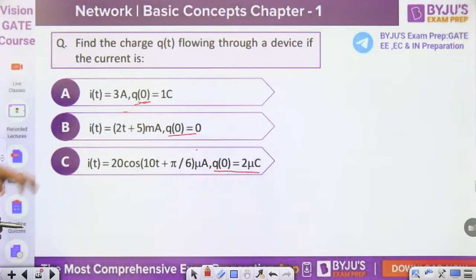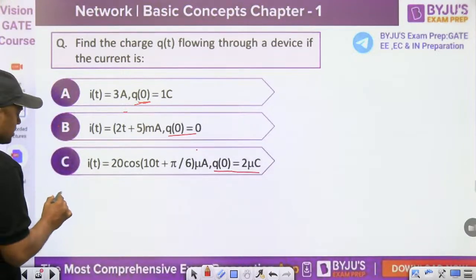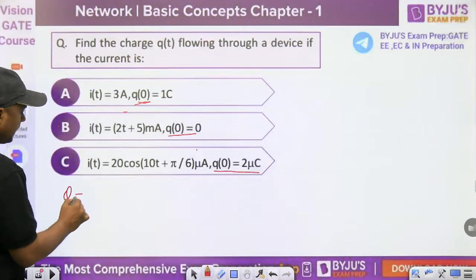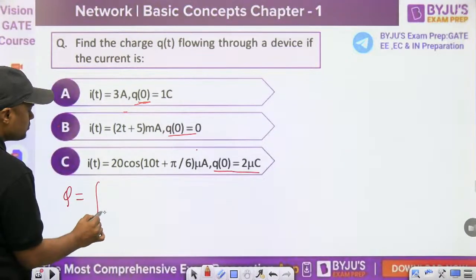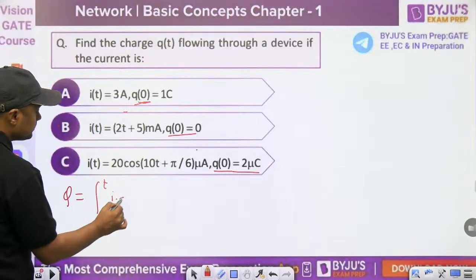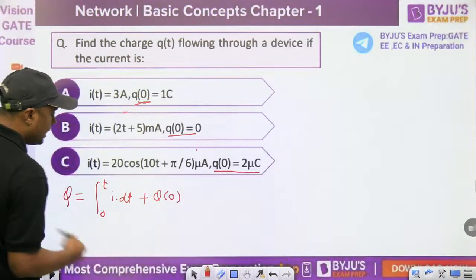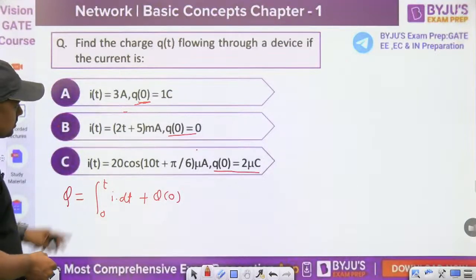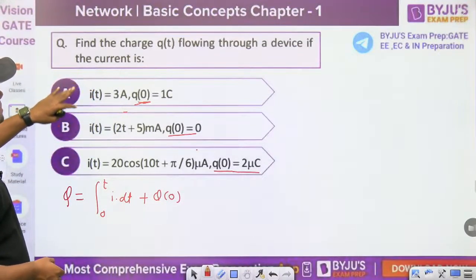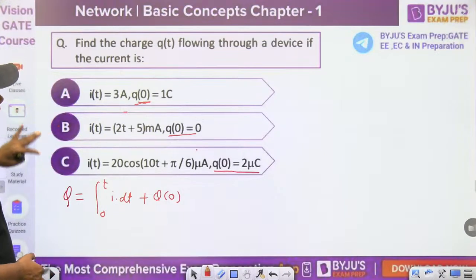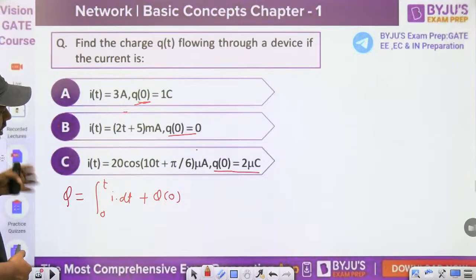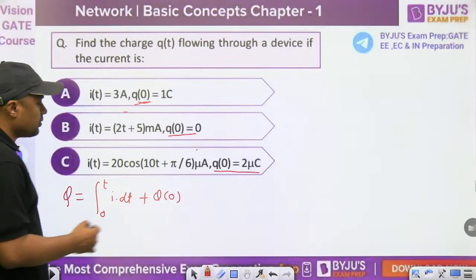In the first question, always remember, if you want to find the charge, then it is the integration from 0 to t of i dt plus the initial charge. That is the equation. 0 to t means the current flowing through a device is given, right? And then we just have to find the general equation.